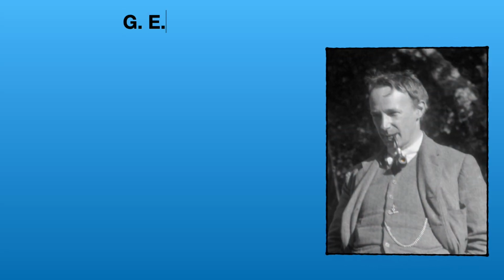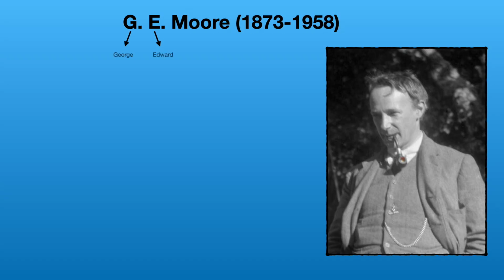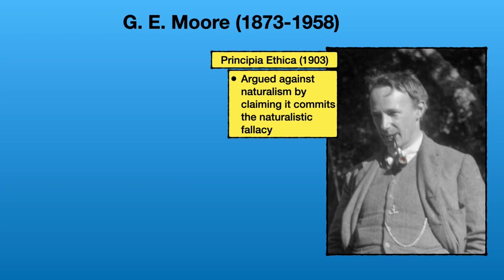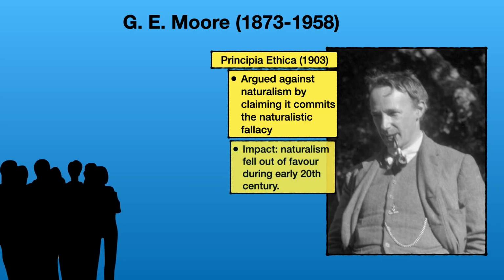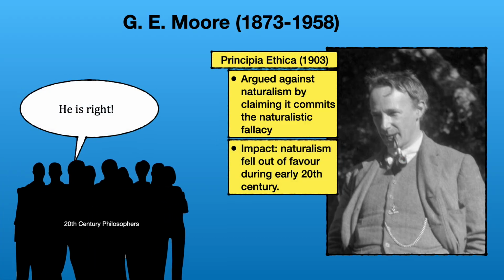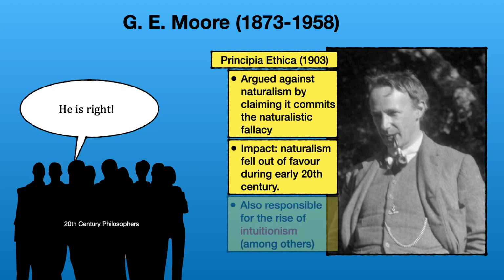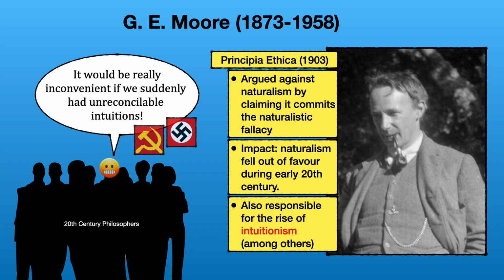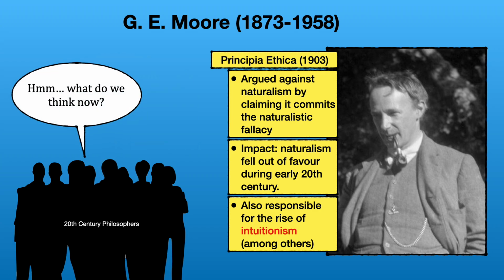G.E. Moore is one of the most influential thinkers in metaethics. His 1903 book, Principia Ethica, puts forth a compelling case to abandon naturalism, centred around his naturalistic fallacy. Moore was so successful that during the first part of the 20th century, many philosophers agreed with him and abandoned naturalism in favour of non-naturalism, in particular intuitionism. This is useful to know in terms of how impactful his view has been. Whether you think his objection to naturalism works is going to be up to you.